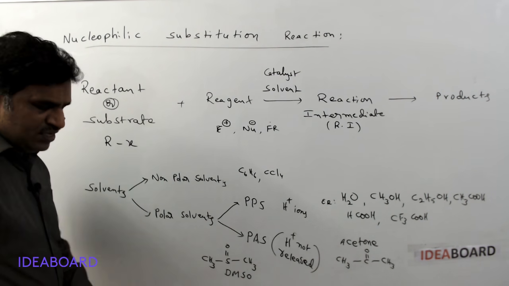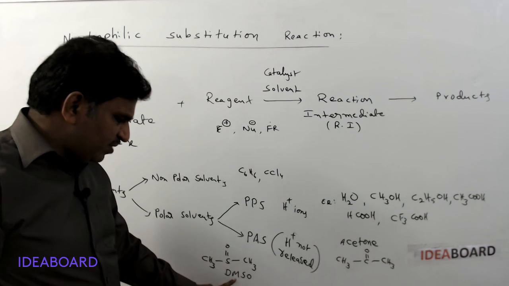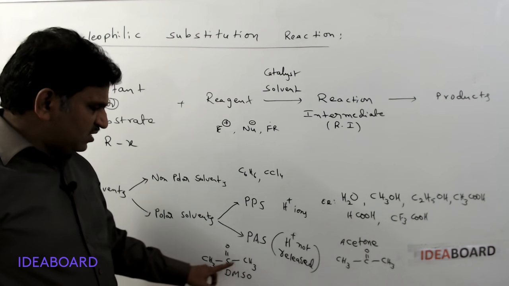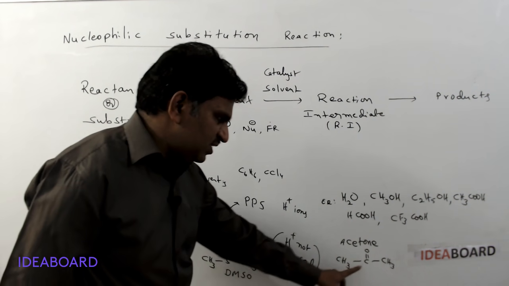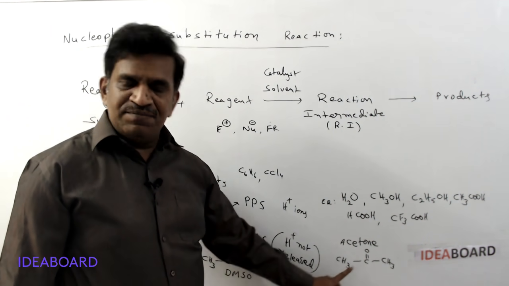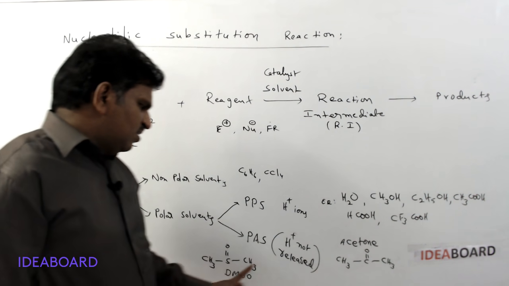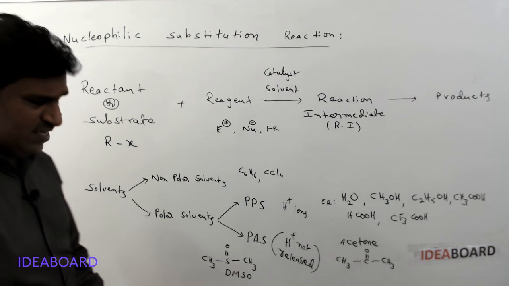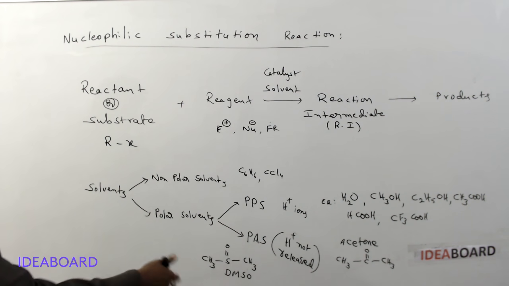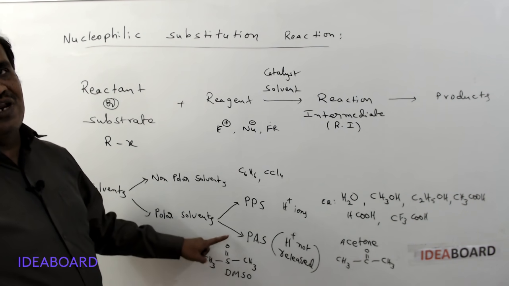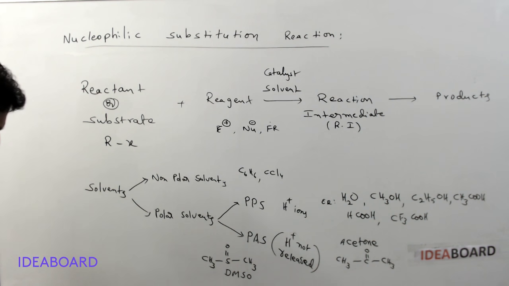What is DMSO? Dimethyl sulfoxide. Acetone is dimethyl ketone, while this is dimethyl sulfoxide. And there are so many such types. Even here, hydrogens are not connected to the more electronegative oxygen.